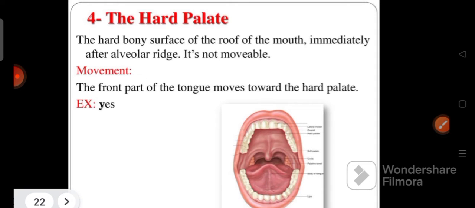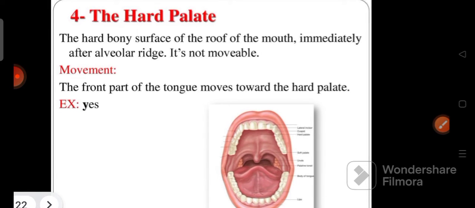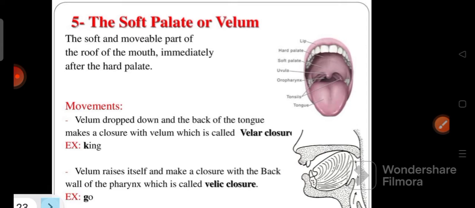And the next one is the hard palate. We are looking at nine organs in the articulatory system. The fourth one is the hard palate, the hard bony surface of the roof of the mouth immediately after the alveolar ridge. This hard palate is not movable. It is on the roof of the mouth.